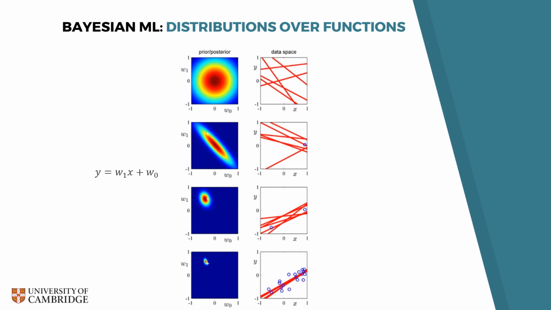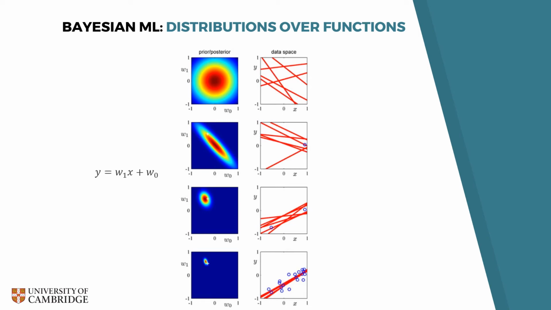How does one define and manipulate distributions over functions in practice? Let us try to understand this with the example of Bayesian linear regression, where we assume that it is known that the relationship between inputs and outputs is linear. For simplicity, let us assume that we have one input variable x and one output variable y, related to each other by the simple equation y equals w1x plus w0, where w1 and w0 are unknown parameters.